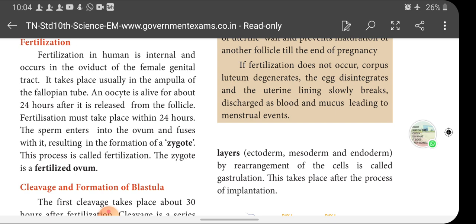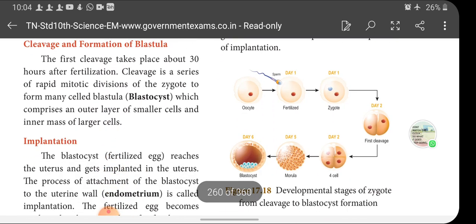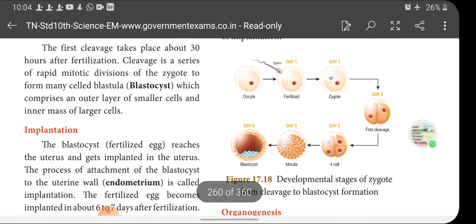What is a gastrula? A gastrula is a structure which consists of 3 germ layers, such as ectoderm, endoderm and mesoderm, formed by rearrangement of cells, which is called gastrulation. This takes place after the process of implantation. Children, with this diagram you can clearly understand the various processes of fertilization.